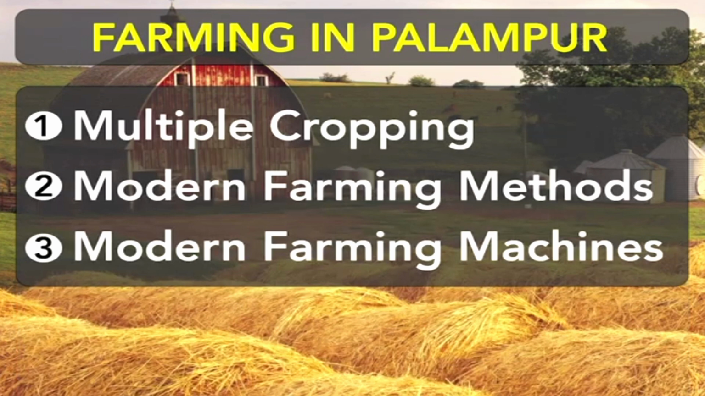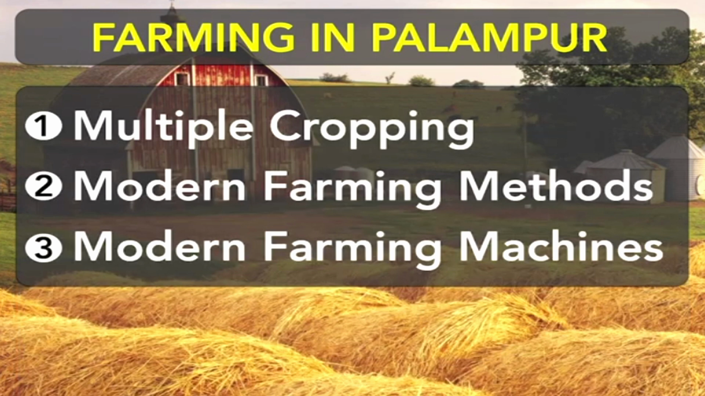Dear students, first we will talk about multiple cropping. Multiple cropping means growing more than one crop on a piece of land during the year. More than one crop is grown on a particular piece of land in the duration of a year. When two or three kinds of crops are produced in a year on a particular piece of land, it is called multiple cropping.